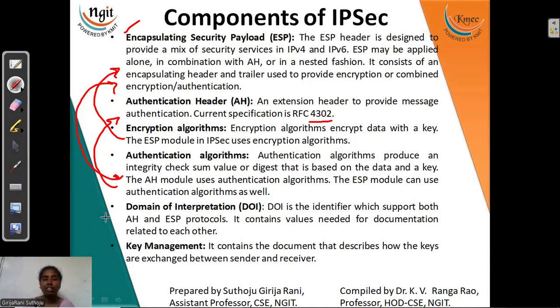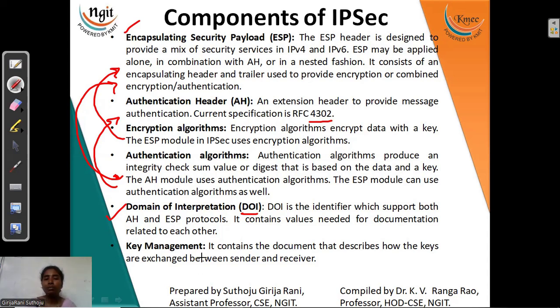Next, domain of interpretation. This domain of interpretation is data which is having every line-by-line update, which will be updated in one document. That document is maintained by DOI. So the line-by-line procedure, what is happening in the network at IPv6 or IPv4, will be documented in a proper way, so that every access point will have that knowledge of what is happening. So specification-wise updates will be done.